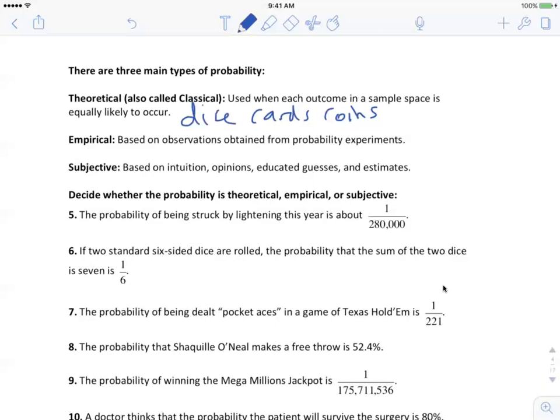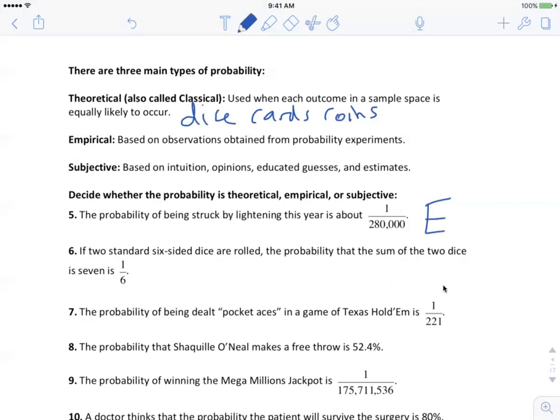So like number 5, what's the probability of being struck by lightning is 1 out of 280,000. Well, that's an empirical probability. I'm just going to use E for empirical, because you need to have some data on who has been struck by lightning, maybe how many people were struck by lightning last year compared to the entire population. Okay, you won't be able to do that in a theoretical way.